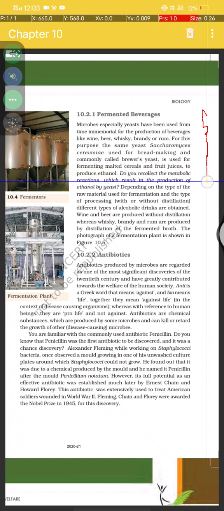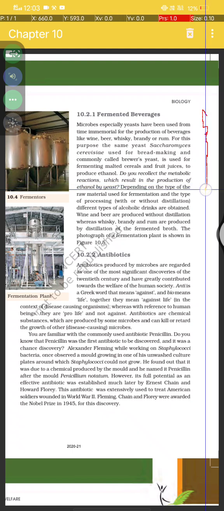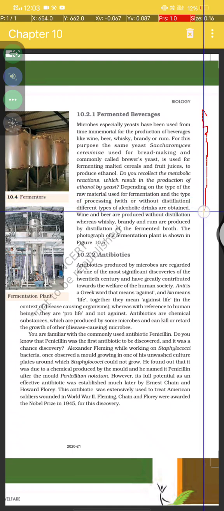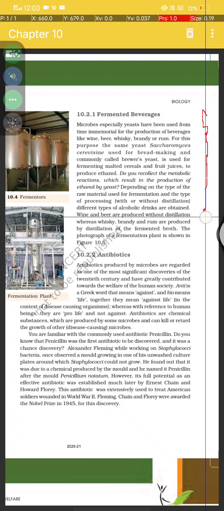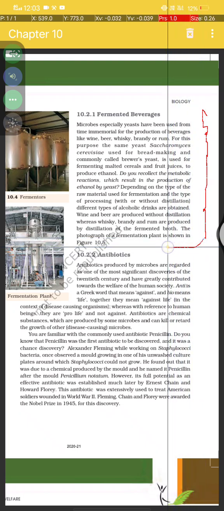Do you know the metabolic reaction which results in the production of ethanol by the yeast? Depending on the type of raw material used for the fermentation and the type of processing, with and without distillation, different types of alcoholic drinks are obtained. Wine and beer are produced without distillation, whereas whiskey, brandy and rum are produced by the distillation of fermented broth. The photograph of fermentation plants is also shown in figure 10.5.